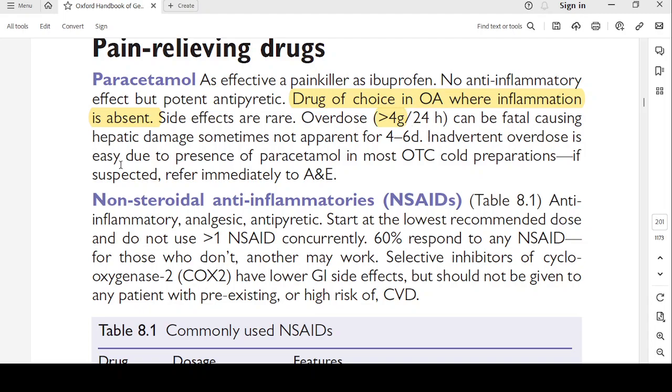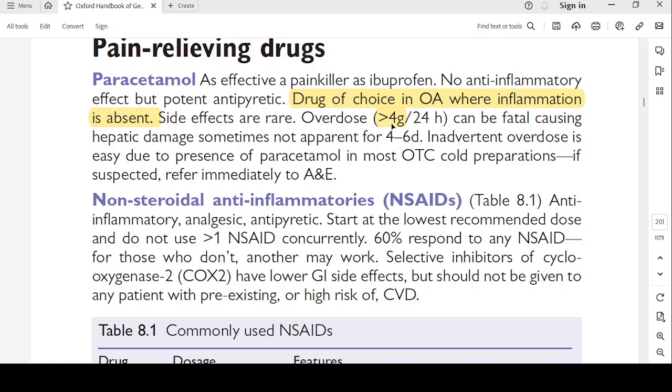Inadvertent overdose is easy, as paracetamol is in most OTC cold preparations. If suspected, refer immediately to A&E. So see, you are prescribing the patient paracetamol for pain relief. You are giving a dose of about 3 grams per day, suppose.